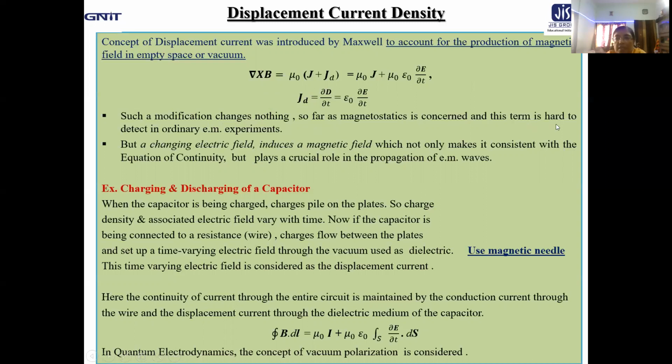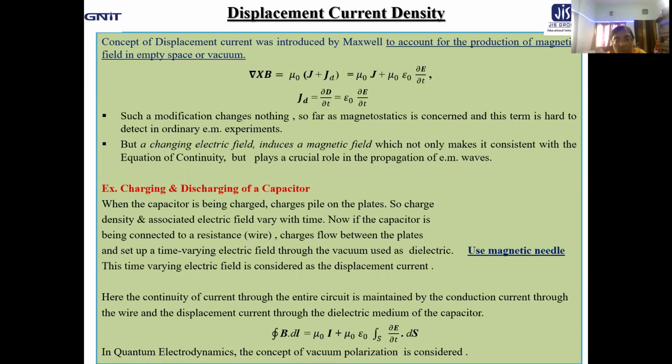But this term is hard to detect in ordinary electromagnetic experiments. But the changing electric field induces a magnetic field, which not only makes it consistent with the equation of continuity as we discussed in the last class, but plays a very crucial role in the propagation of electromagnetic wave.